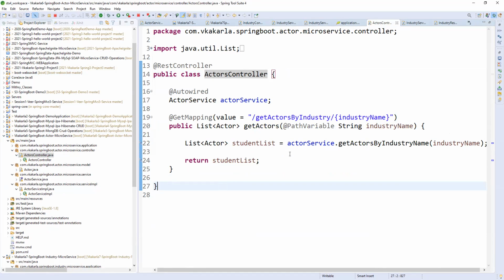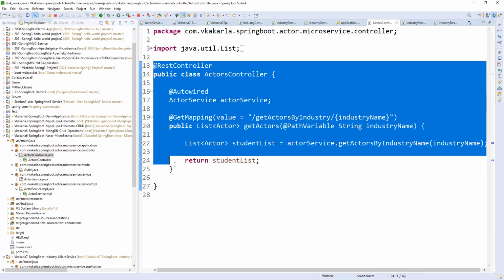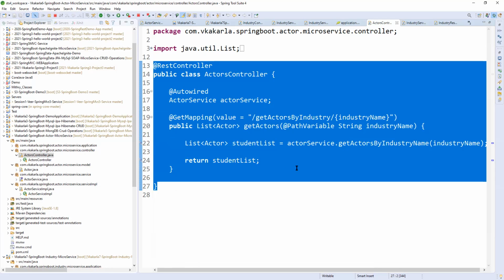Right? Correct. Why? Because if we do not start this service, if the actor service is down, we will get a null pointer internal server error, because the external service is down or not reachable. So whenever we are calling an external service, the service should be up and running. Otherwise, we cannot call the service. Okay, it should be up and running.